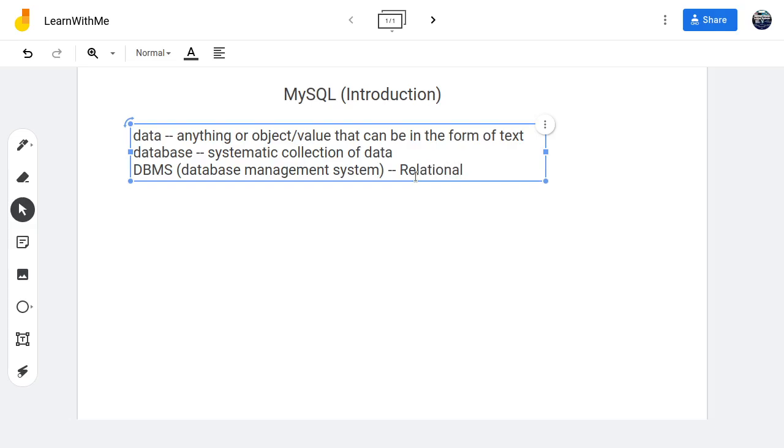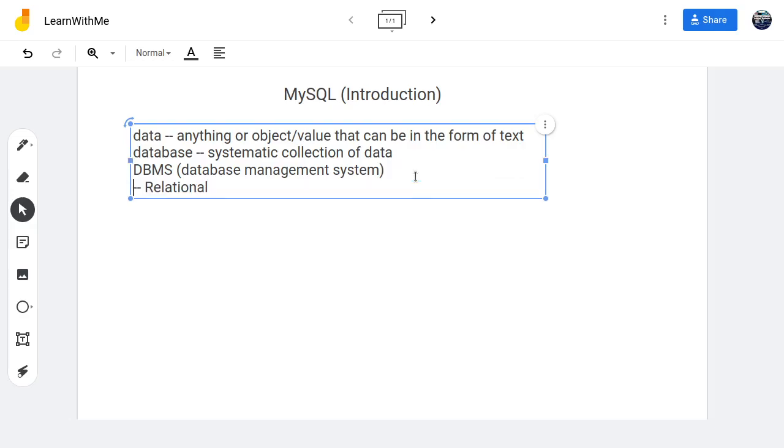It's a type of DBMS, right? So let me bring this down here just so you know that it's not a definition.